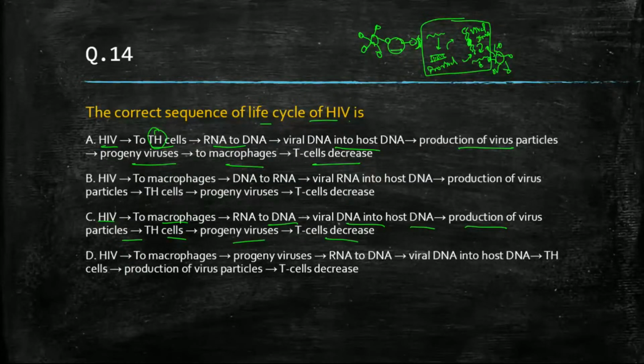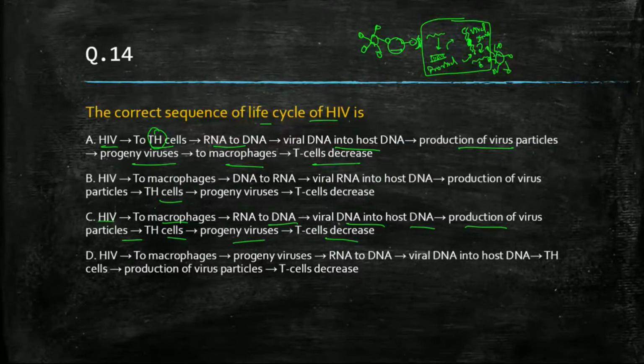And one more sequence: HIV to macrophage, DNA to RNA, viral RNA to host DNA, production of virus particles, then it moves to T helper cells, progeny virus, T cells decrease.